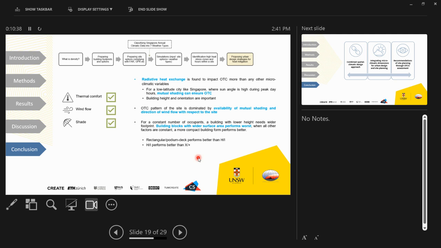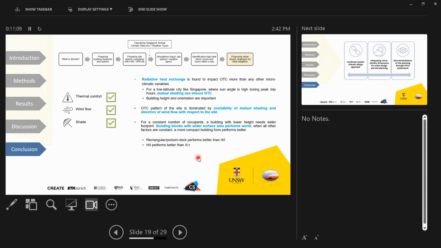Our results also show that the direction of wind flow is important with respect to the site, because if stagnation of wind flow happens within the street canyon, that provides thermal discomfort. Since we talked about different building heights for similar shapes, it's also important to understand that in our case the taller buildings were narrower, because a particular building has a particular occupancy.